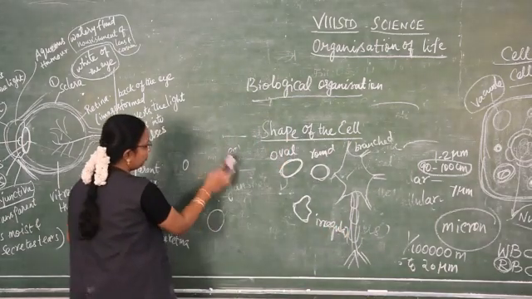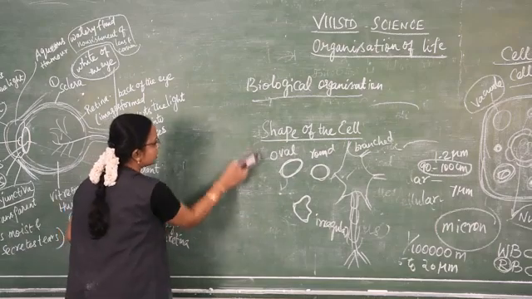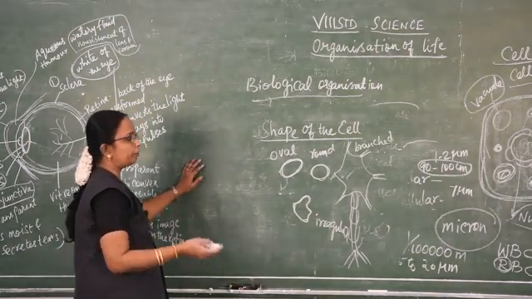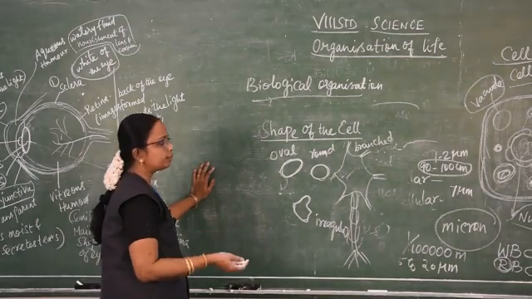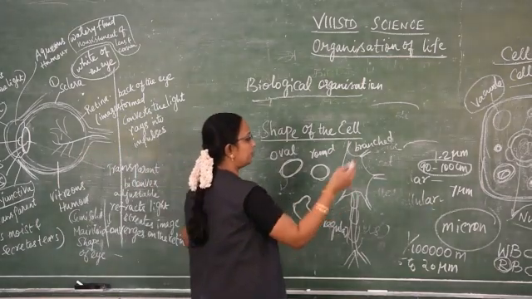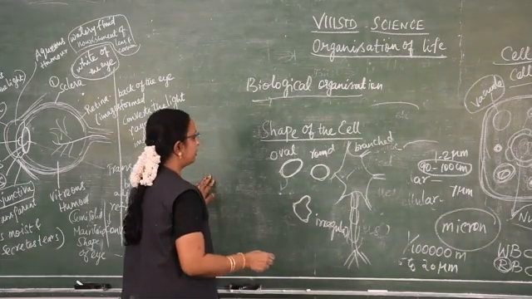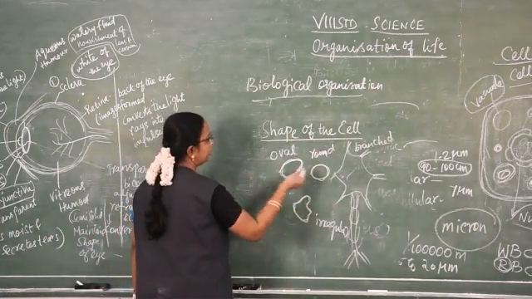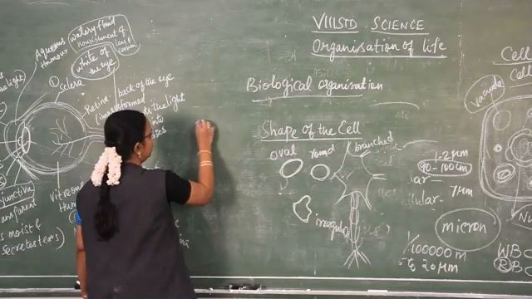Then we will move on to tissues. So this is about the structure of the cell. Atoms are combined together to form the organelles. These organelles are found inside the cell. We have seen the structure of the cell, and then its size and shape. Next we move on to tissues.